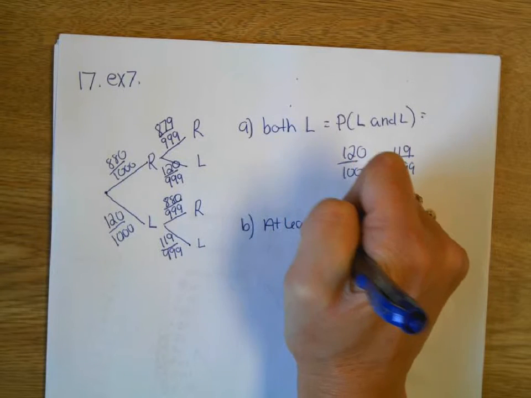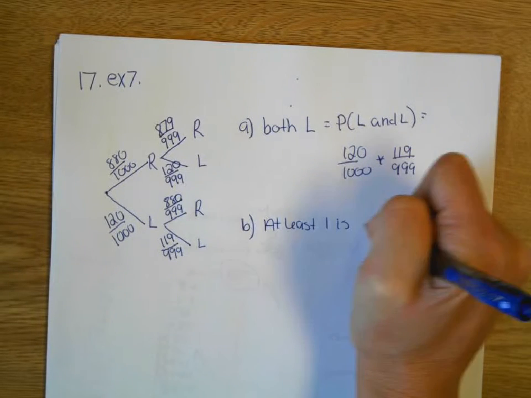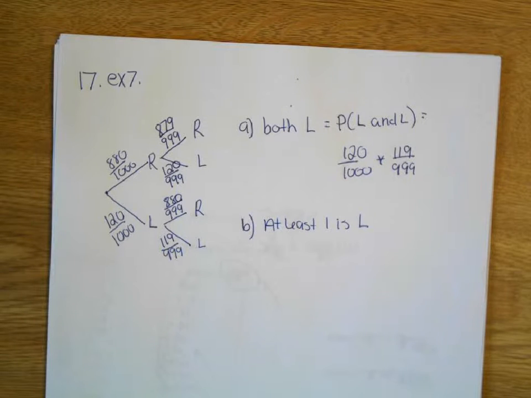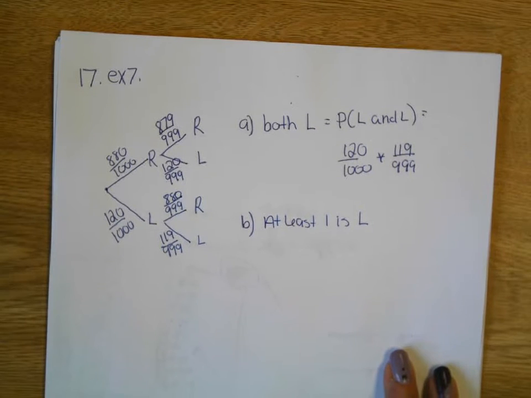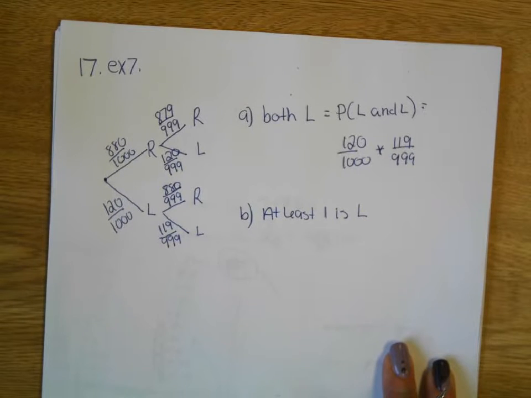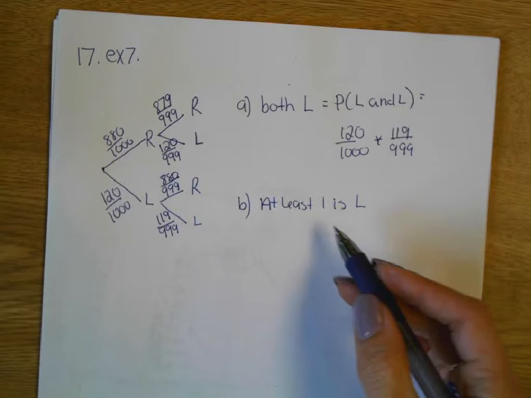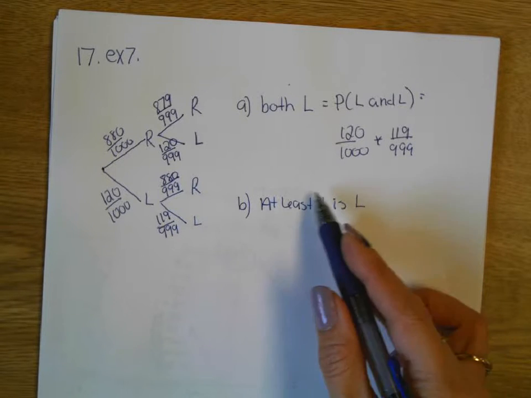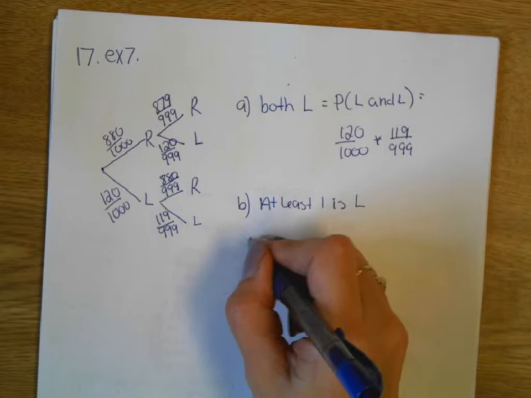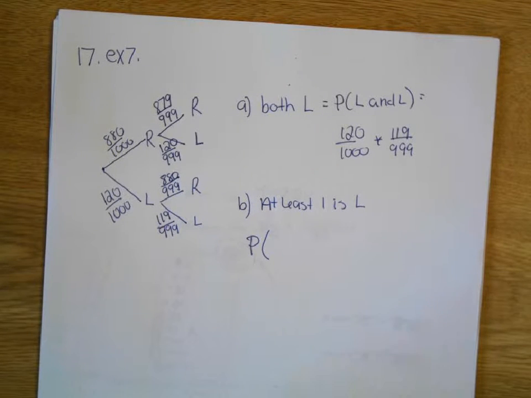At least one is a left-handed person. There are a couple ways to do this one. Because this tree is so small, I'm going to show you two ways to do it. There's the formula way like we did yesterday, the 1 minus, or you can think about what situations satisfy this. That's the one way, it's the formula. I want to do it not that way. Macy kind of struggled with the 1 minus business.